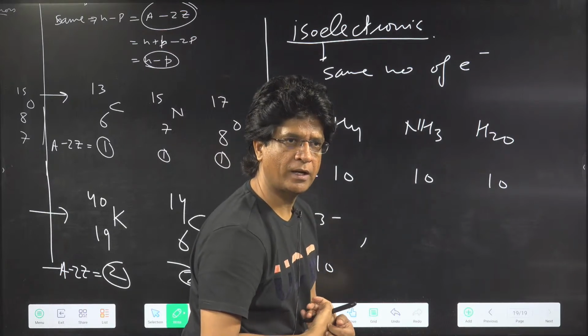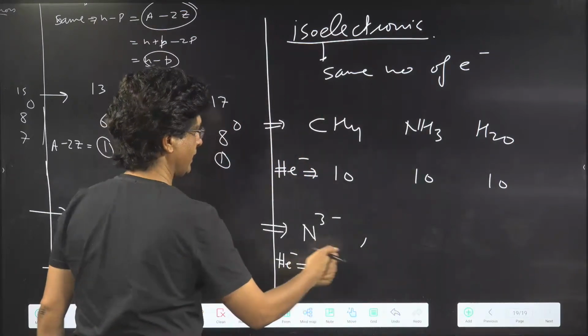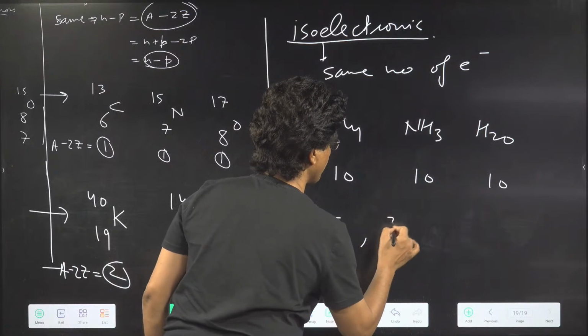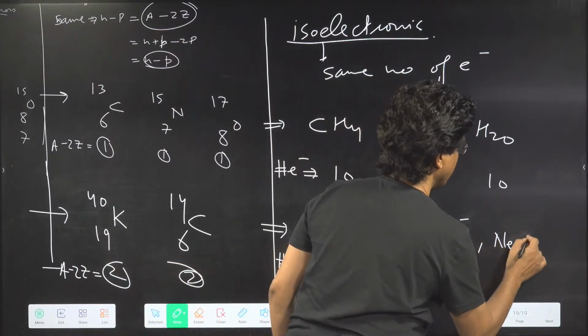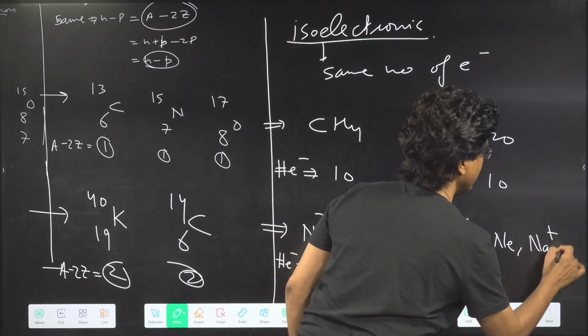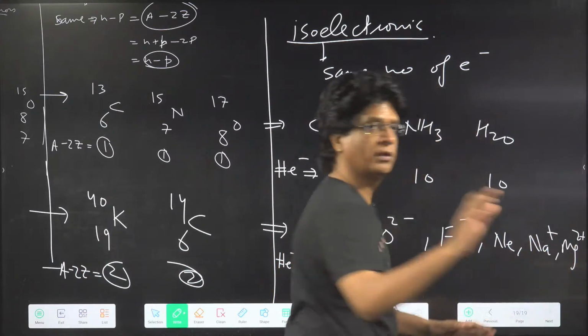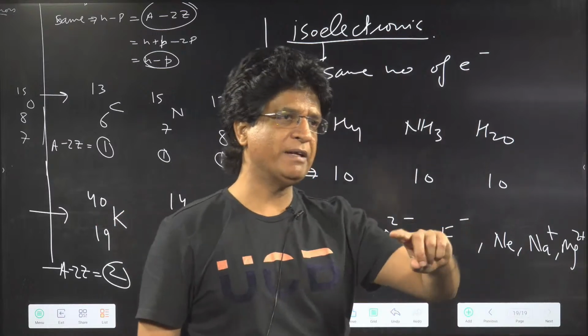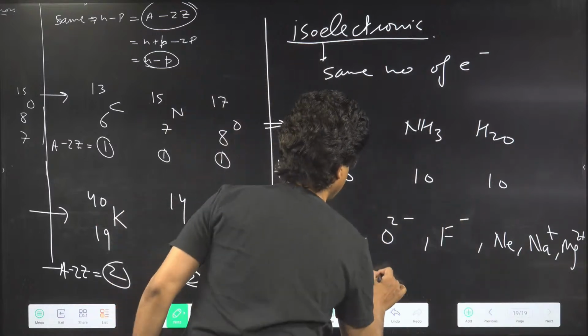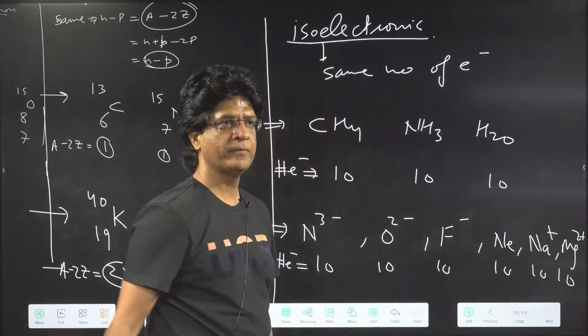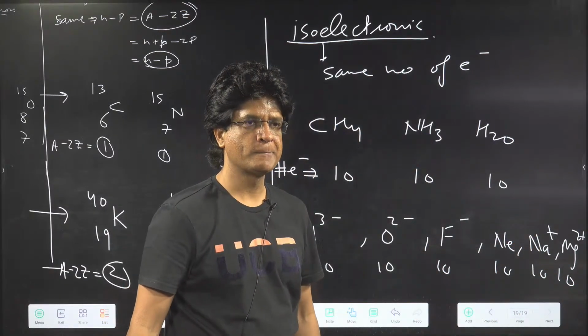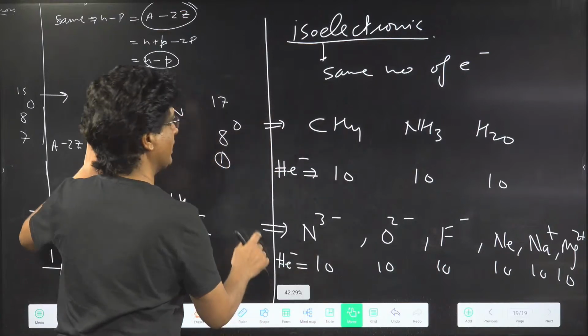Anant, very good. 10. I can say O2 minus, F negative, neon, Na plus, and magnesium 2 plus. Yes or no? Is it okay? All of them are having 10 electrons. 10, 10, 10, 10, and 10. Good one. Okay, we can have one more.